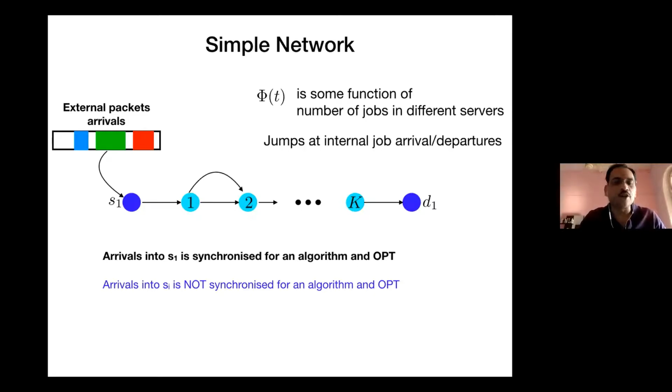Because of these non-synchronized arrivals and inter-server departures and arrivals, what you're going to see is that Phi-T will have jumps. So you'll have to handle jumps. And that is why finding a potential function satisfying the boundary conditions in a network is hard. I'll give you an example of how hard it is for this particular line network.